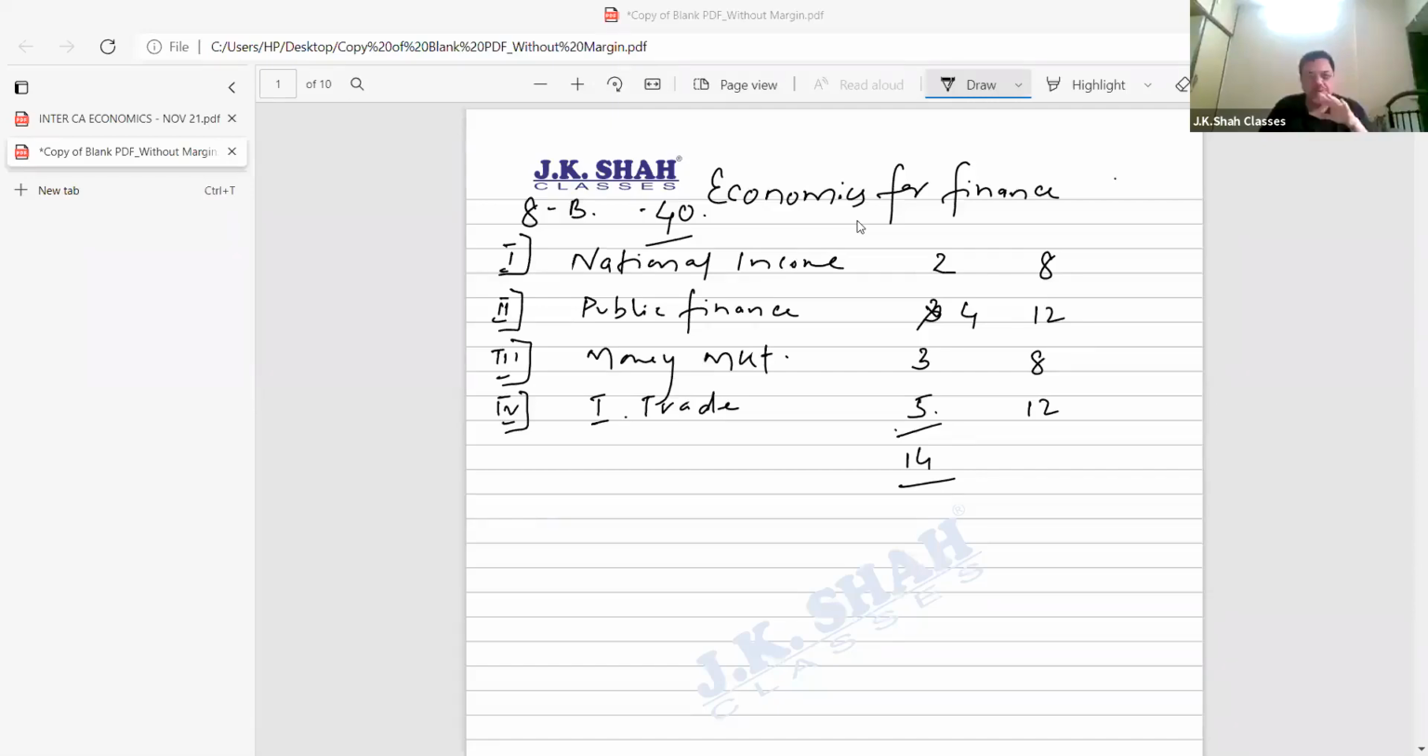Economics for finance, the subject is very interesting, a bit difficult. See, you will not pass just like that. It will not be a cakewalk. You'll have to put in efforts. In this 40 marks, maybe 30 to 32 marks theory questions will be there. 8 to 10 marks, sums may be there. May or may not be there. So it all depends.